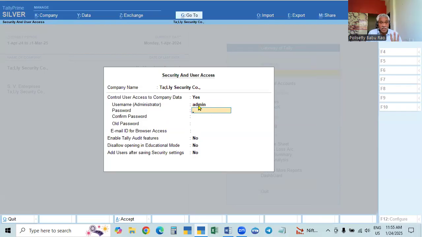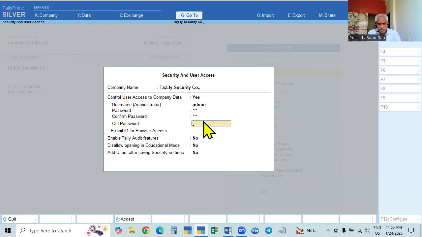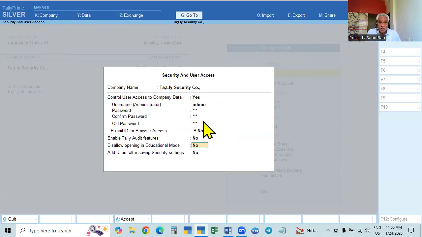So the username is changed. The password we will not change, which means give the same old password, 123. That means the same is the new password also, and then the old password is also the same, 123. The same password you give as the new password and the old password. Then the browser access is none. Okay, so here the password is not changed.